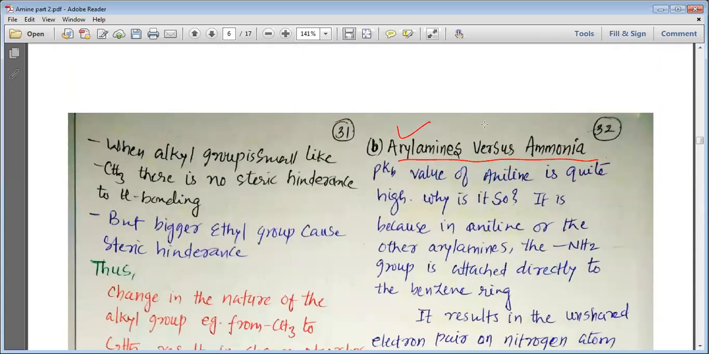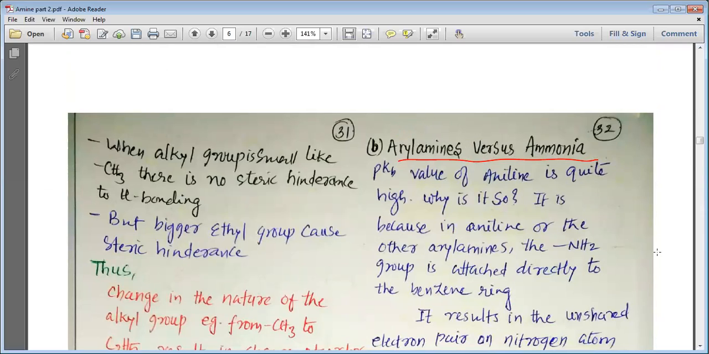Now we want to study the arylamines, and in between, if you have any doubt, my dear students, you can ask. Do you have any doubts? Dear students, is there anything which you cannot understand? No. Okay. Let's move forward then.